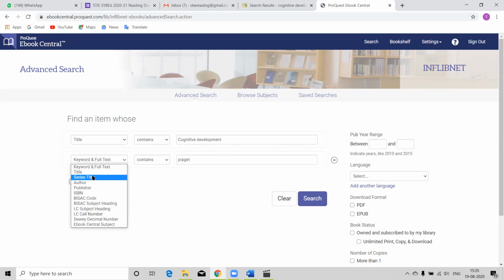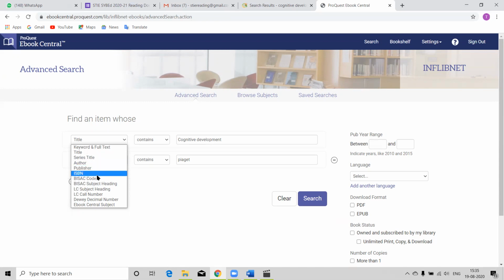And this keyword also I want to be there in the title, then only I will get the most relevant hit. But not necessarily do I mean title, so every time you should not search by title only. You can keep the keyword in the ebook central subject also, you can say.